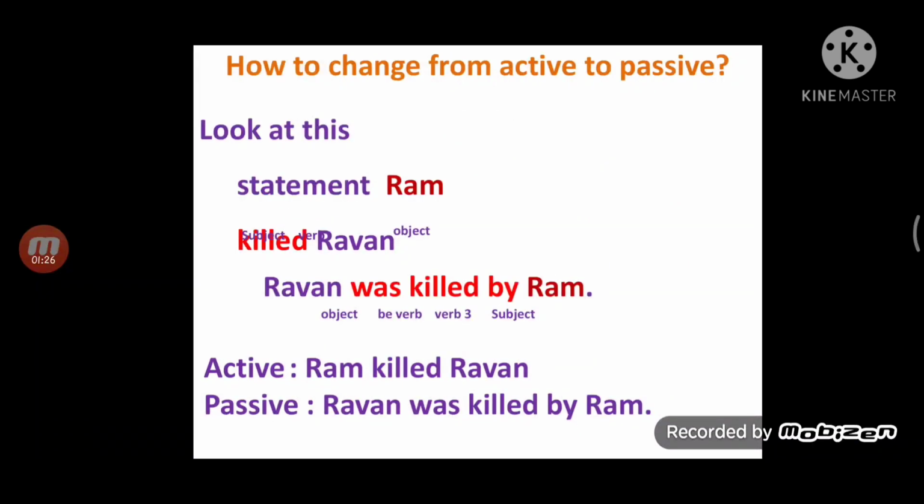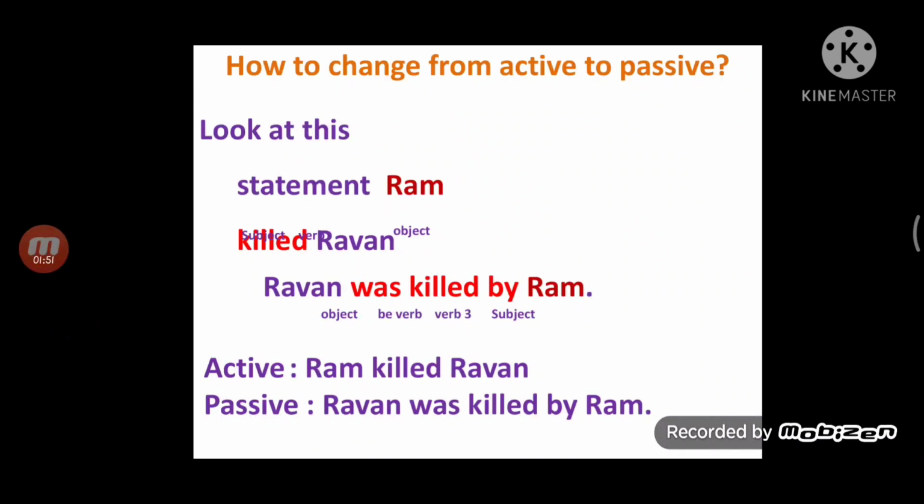See how to change from active to passive. Look at the statement: Ram killed Ravan. Ravan was killed by Ram. Now when we convert a sentence from active to passive voice, remember one thing in your mind: passive voice is a combination of to be plus V3.